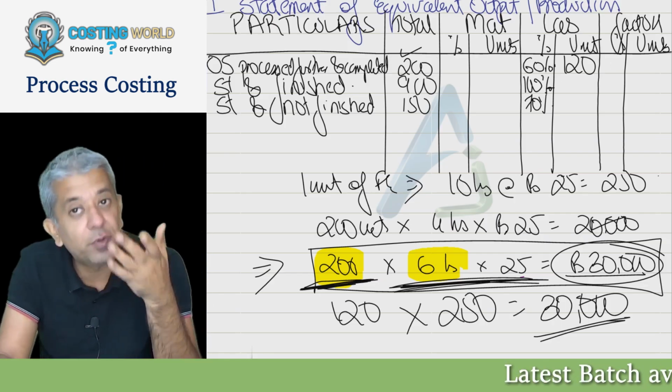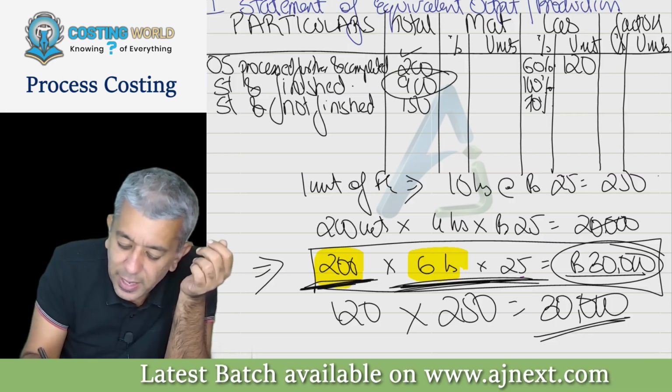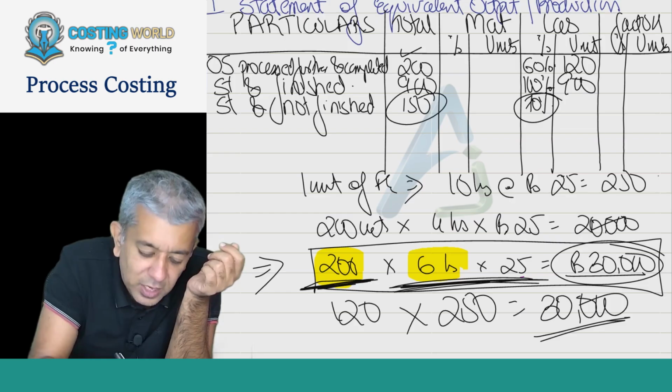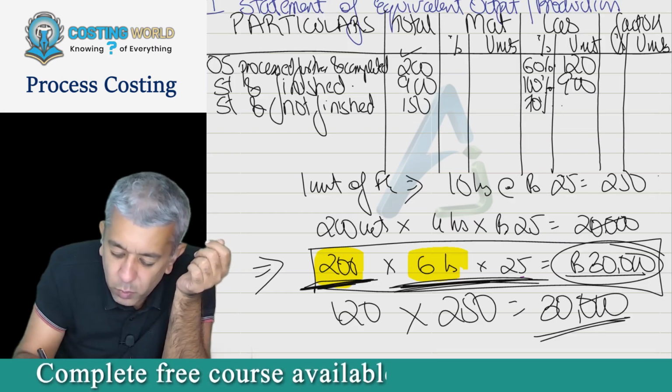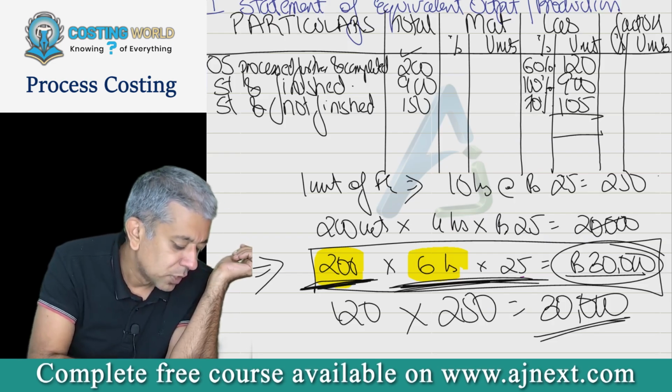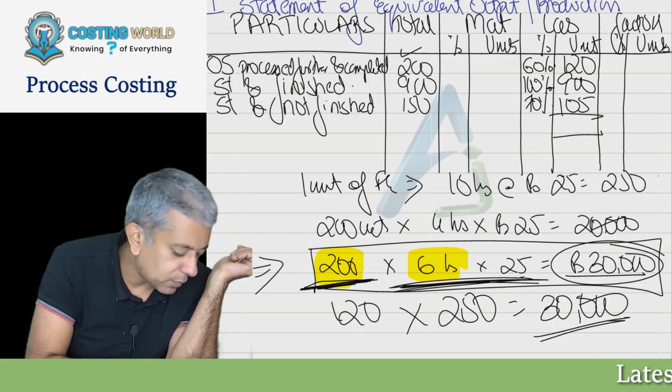Now see, why do we do this? You will just realize 900 into 100% will give you 900. 150 into 70% will give you 105. I'm adding these particular things. So 900 plus 120 plus 105.